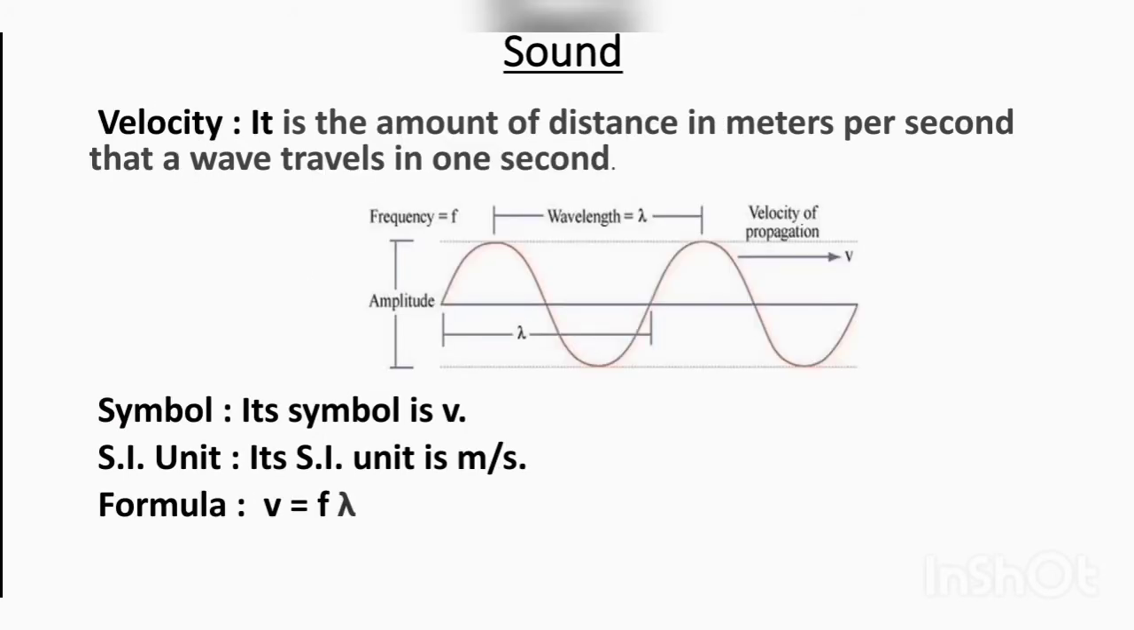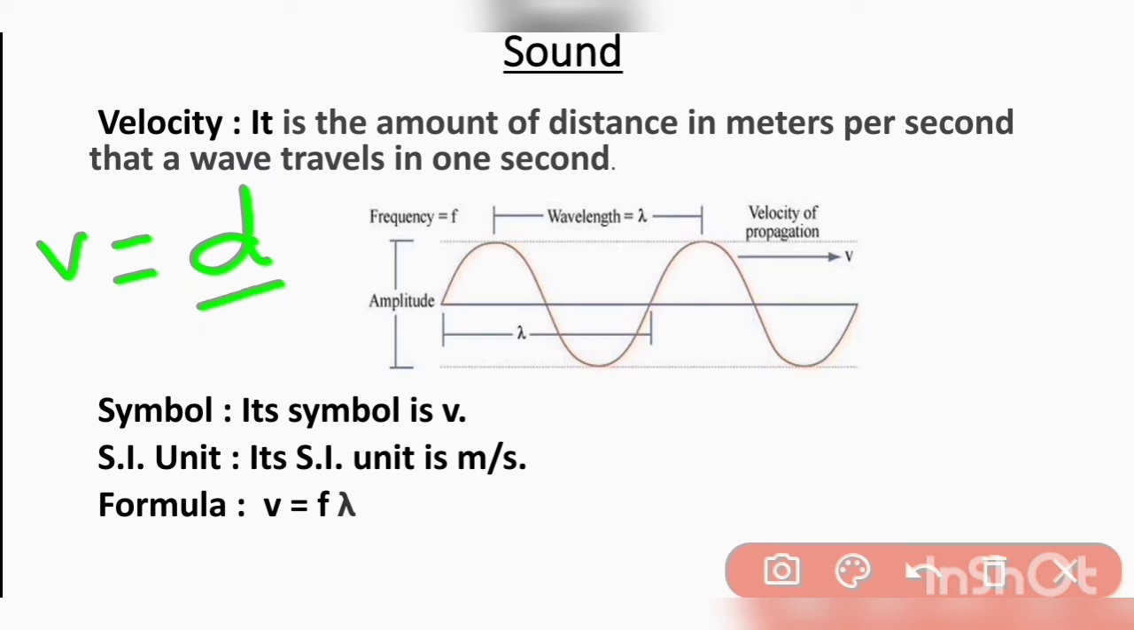Next is velocity. It is the amount of distance in meters per second that a wave travels in 1 second. In simple words, distance covered by the wave in 1 second. So velocity is equal to distance upon time. Here we have a diagram that shows its wavelength in a complete wave cycle and that is its amplitude. So that is its velocity.